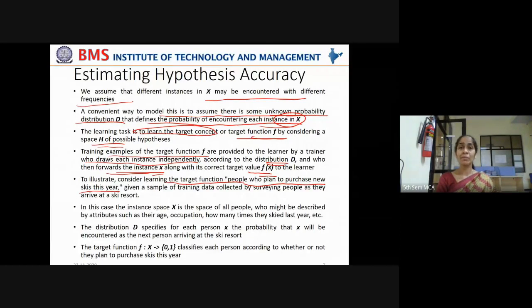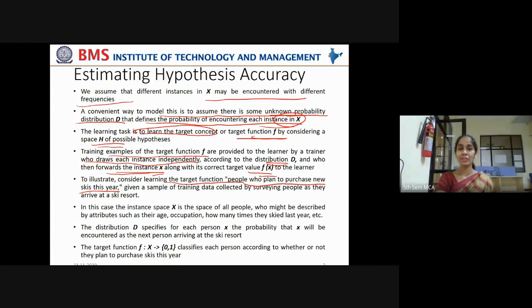They can send them targeted advertisements, saying if you purchase skis, this would be your discount, or you gain this much cash back, or you gain these many loyalty points. If such targeted advertisements are given, they can hit the customers and make them buy their product. That is why the target function to be learned here is people who plan to purchase new skis this year. If they know that, they can increase their business.